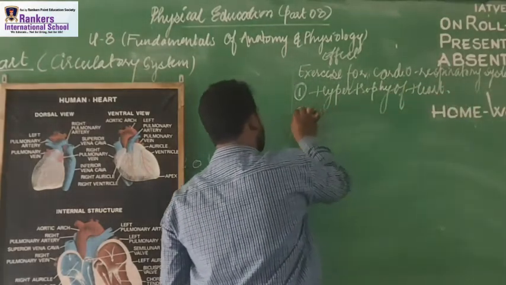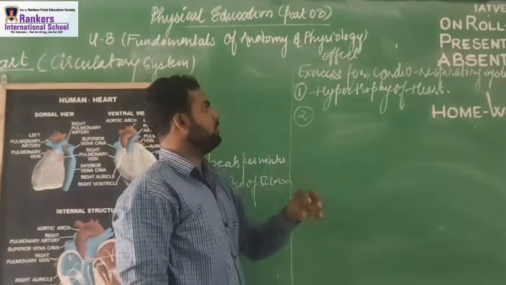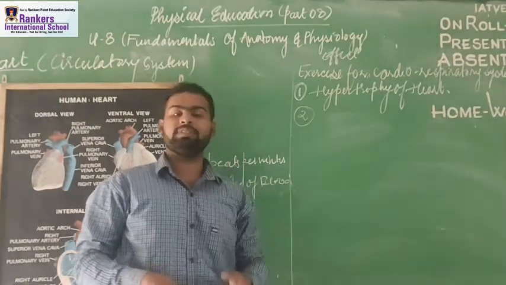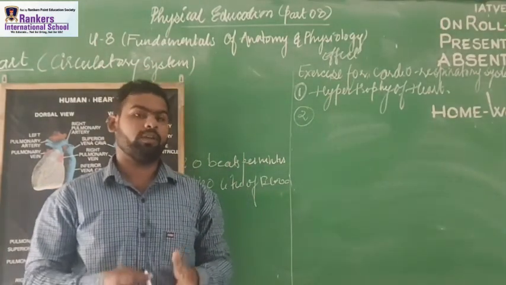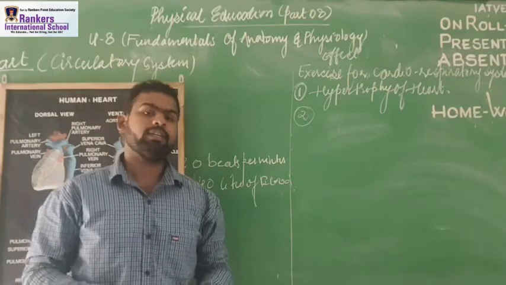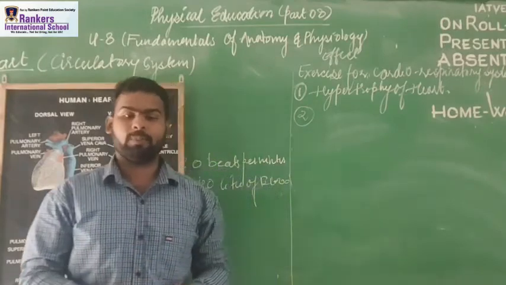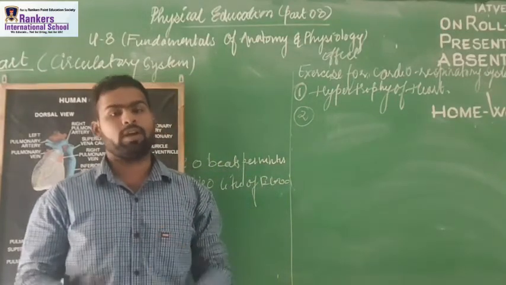What happened? Hypertrophy of heart. When there is a hypertrophy of heart, it means the increase in the size of the heart. When you work for the cardiovascular system, definitely there will be the increase in the size of the heart. Next thing is about the increase of cardiac output.